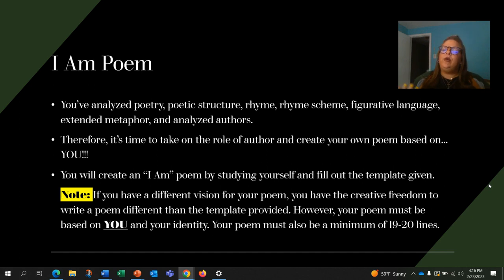So if you have a different vision for this poem, you have the creative freedom to write a poem different than the template provided. However, your poem must be based on you and your identity, and your poem must also be a minimum of 19 to 20 lines. So if you have a different thought for how you could show your identity, that's fine, but it has to meet those requirements.